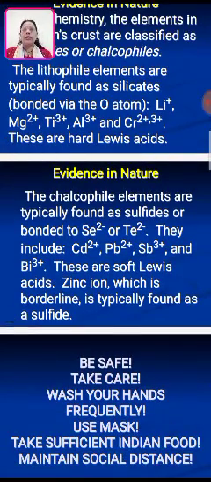So, students, I think you have understood clearly the nature of hard and soft acids and bases, which was explained by R.G. Pearson in 1963.